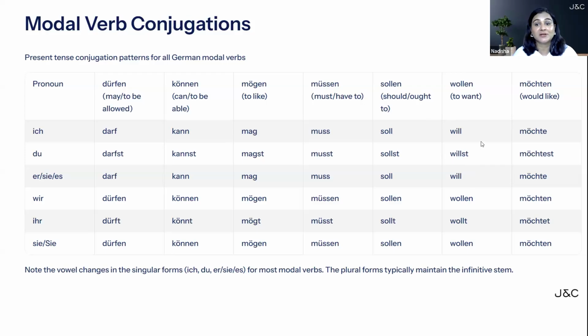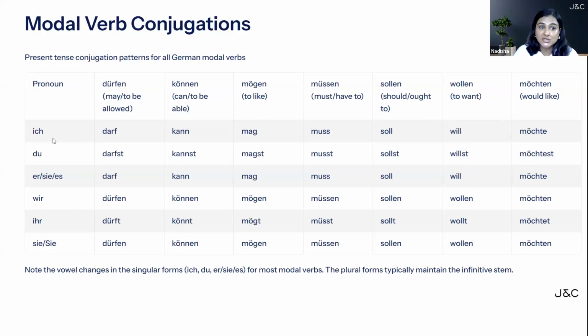Remember, this is not the English "will", this is German will, which means want to. Ich will means I want to. Next is möchten, that is would like to. Ich möchte, du möchtest, sie es möchte, wir möchten, ihr möchtet, sie möchten. So these are the conjugations of modal verbs, which are different from regular and irregular verbs.